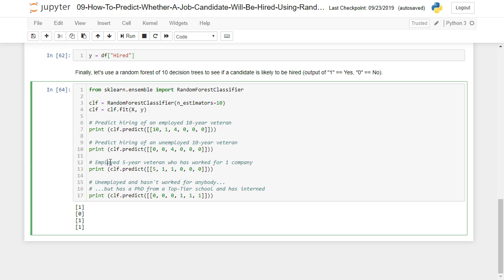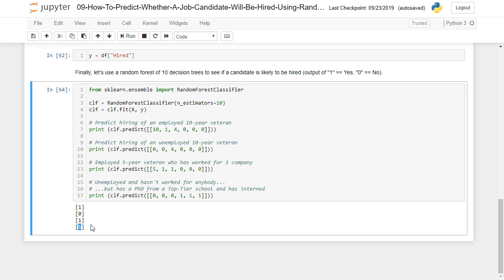Now, what if we have a 5-year veteran who's currently employed who has only worked for one company? Well, this person got hired. This person we're predicting would get hired. What if they're unemployed, haven't worked for anybody, but they have a PhD, graduated from a top-tier school, and have interned? So they've got all the building blocks in place. They just need the work experience. Well, according to our prediction, we would be hiring this person.